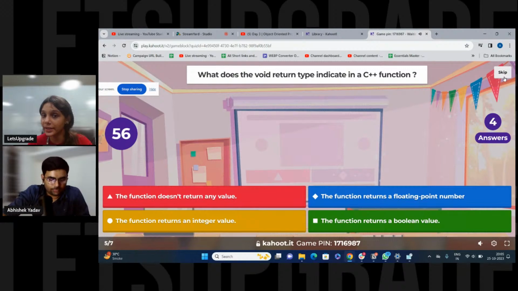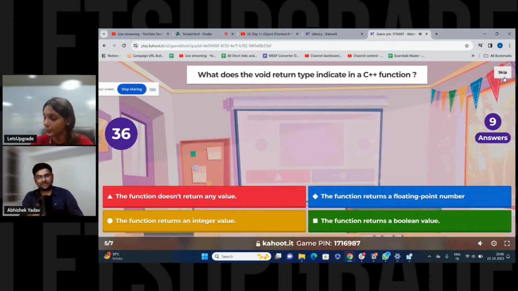What does the void return type indicate in a C++ function? Repeating again, what does the void return type indicate in a C++ function? You have four options again. The function doesn't return any value. The function returns a floating point number, returns an integer value, D returns a boolean value.